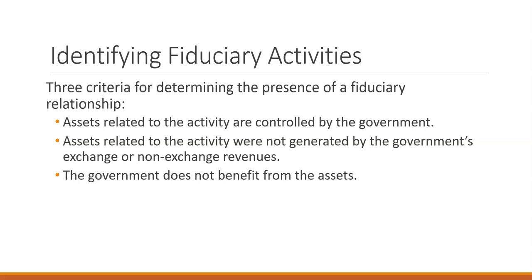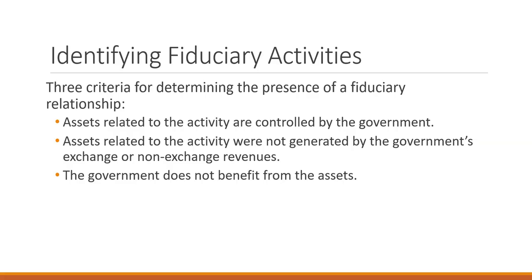Assets related to the activity were not generated by the government's exchange or non-exchange revenues, and the government does not benefit from the relationship. For example, GASB says that government control of an asset exists if the government holds the asset or has the ability to determine how the asset will be used.